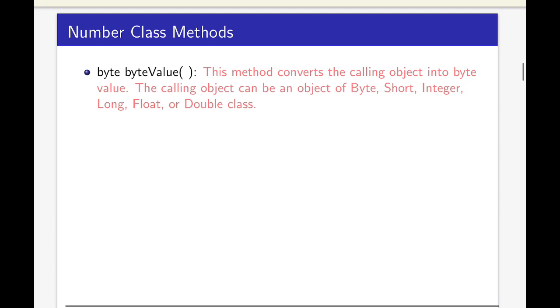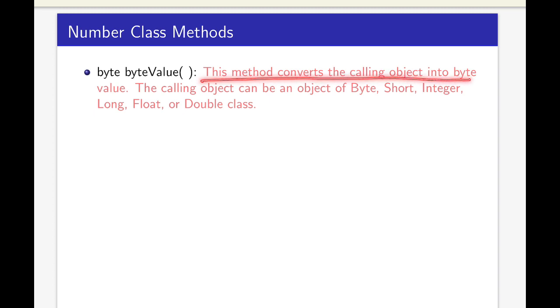In the Number class some methods are there. One is the byteValue method. The name of the method is byteValue and its return type is byte. What is the role of this method? This method converts the calling object into a byte value.